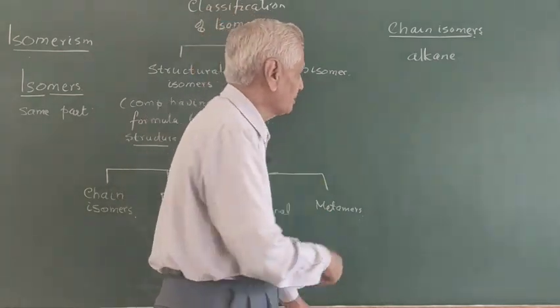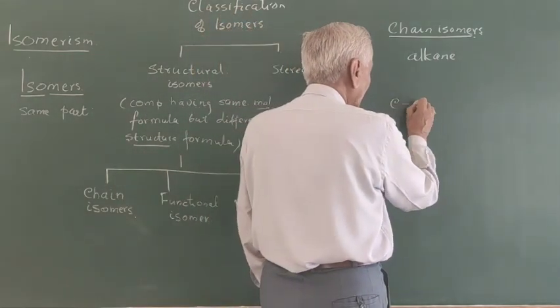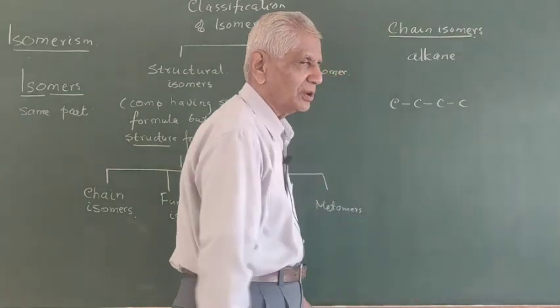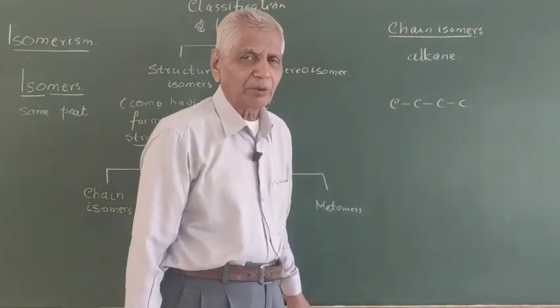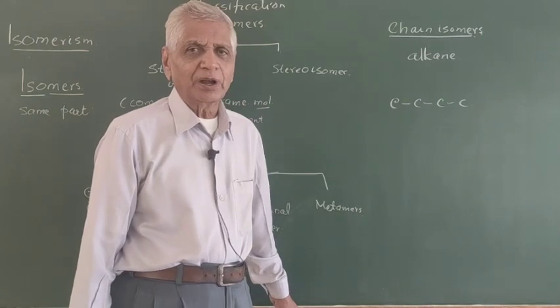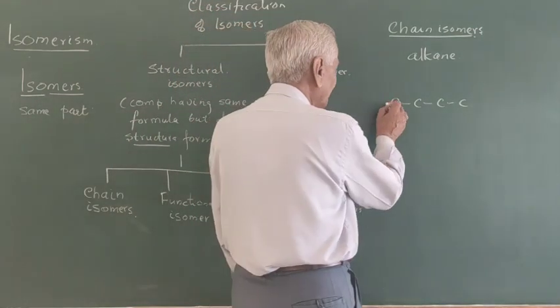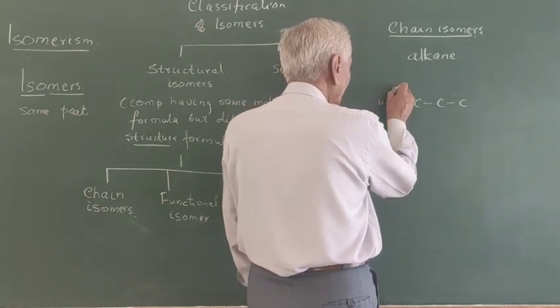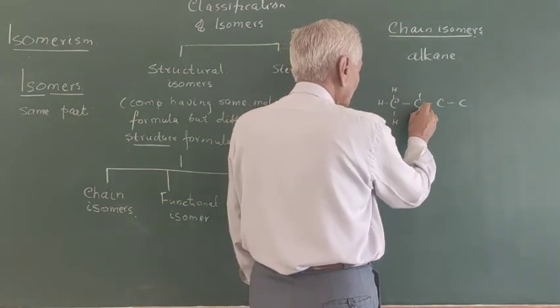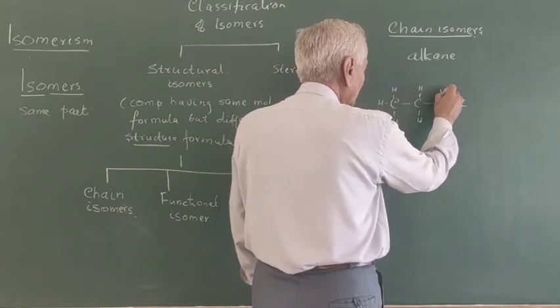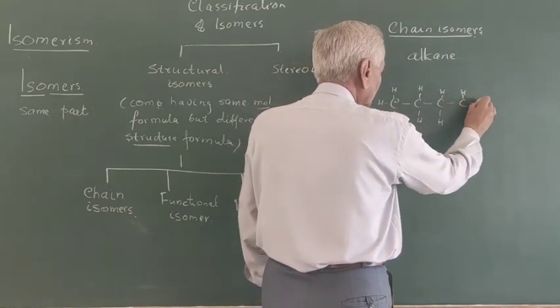Say for example, if the compound is containing 4 carbon, here the alkane is butane, CH3 CH2 CH2 CH3.